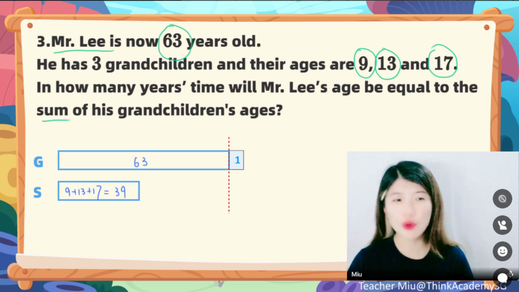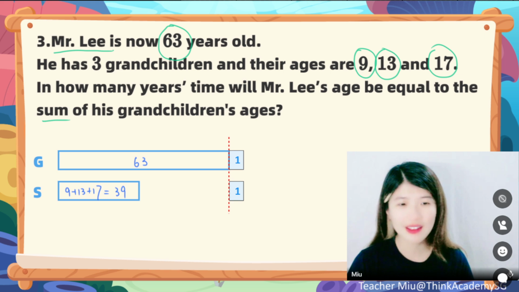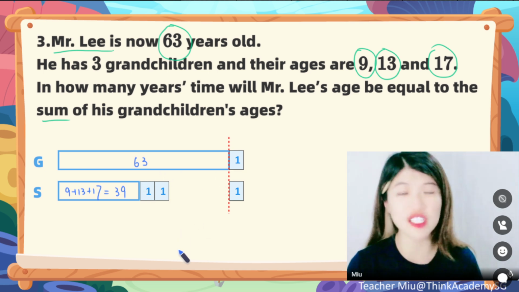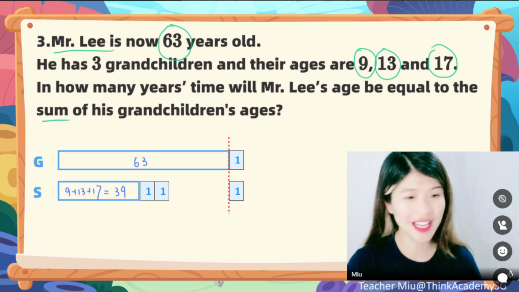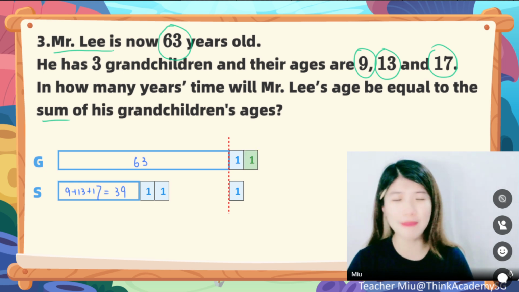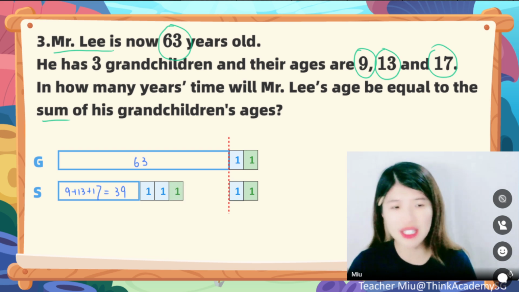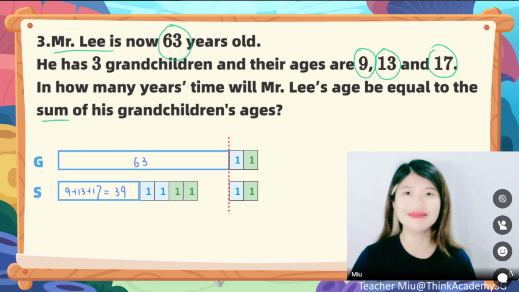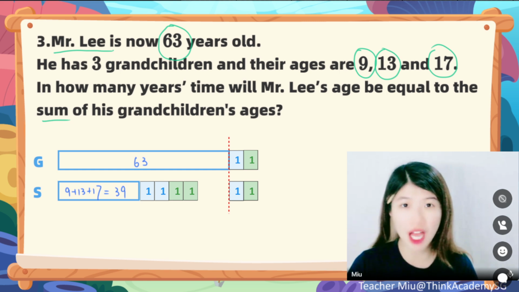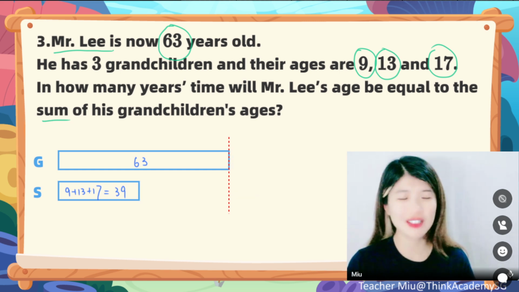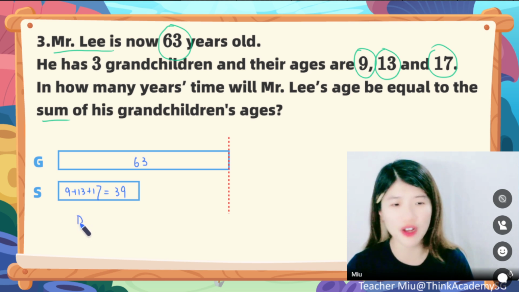That would be the grandpa increased by 1, and the 3 grandsons will increase by 1 for 1 grandson, for another grandson, for another grandson. So actually the difference of the gap is actually shared by how many children? Let me just show you again. What about 1 more year for grandpa? 1 year for one of the grandsons, 1 year for another grandson, 1 year for another grandson. Actually, the gap of the difference is actually shared by 2 grandsons. Well done. So that's when we need to find out the difference first.